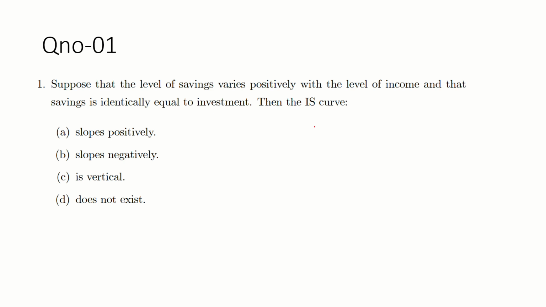Suppose that the level of saving varies positively with the level of income. So the level of saving varies positively with the level of income. If your income is increasing, then your saving is also increasing. And that saving is identical to investment; saving is equal to investment. We know the equilibrium point is where saving is equal to investment.